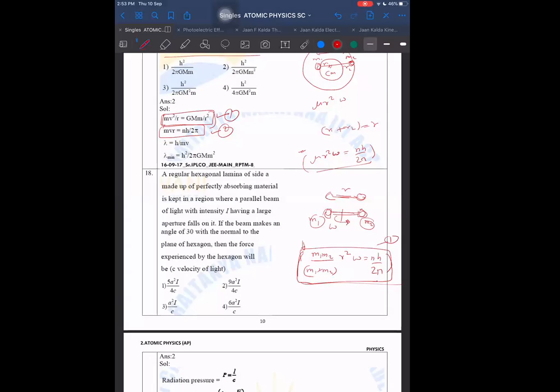I think they were asking for the rotational kinetic energy, which we can get once we use this. Something related to temperature was also there, I think. I don't remember exactly what it was now. If I face that question, I will tell you. It was a nice question, although.